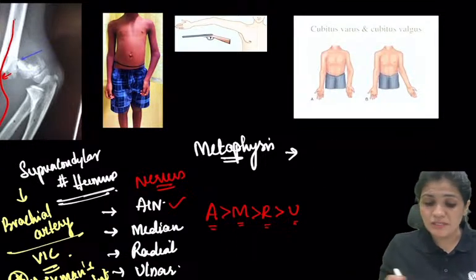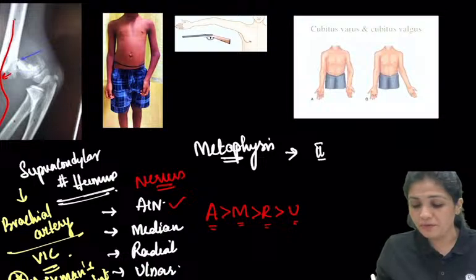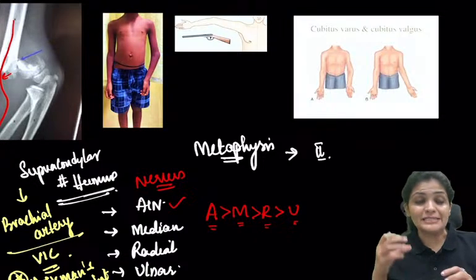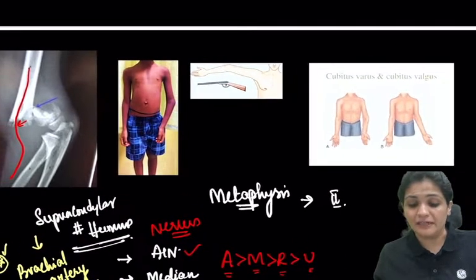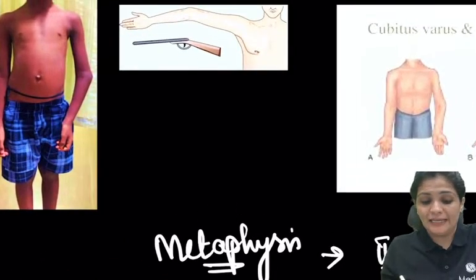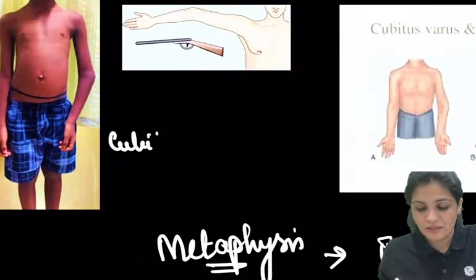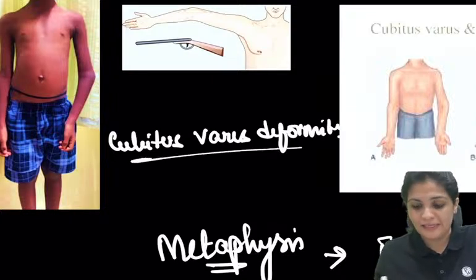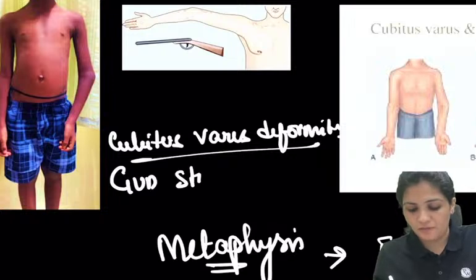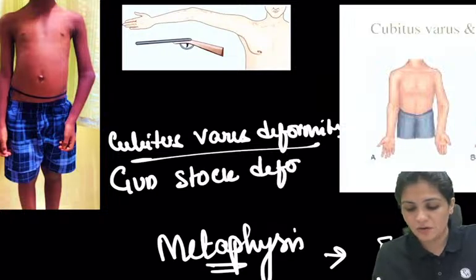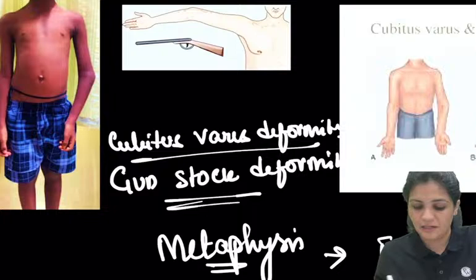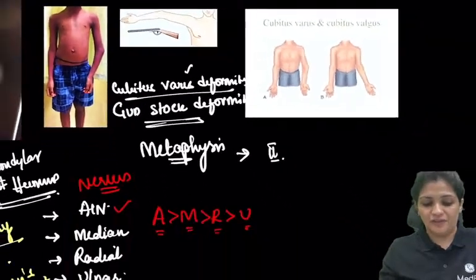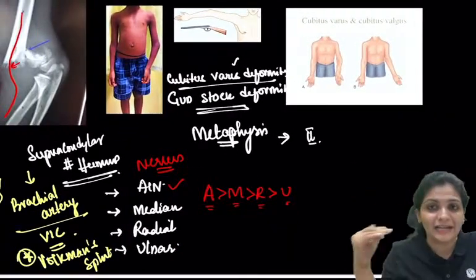And whenever this supracondylar fracture is not treated properly, this will result in cubitus varus. So this deformity is called cubitus varus or gunstock deformity. So this is the supracondylar fracture, that is above the condyles in the metaphysis, right?